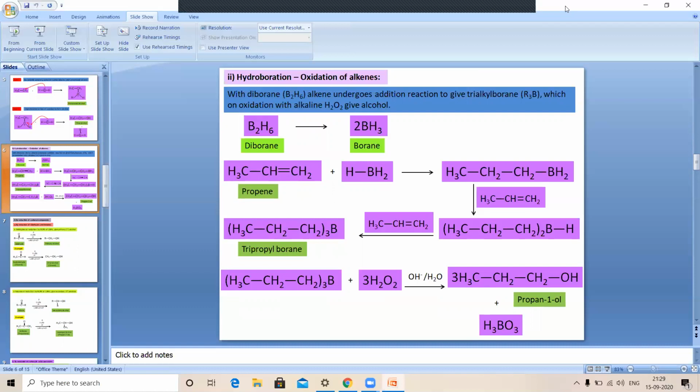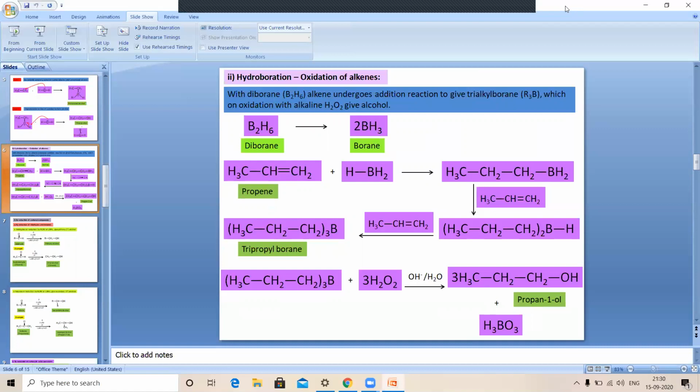Diborane gives two molecules of borane. That is B2H6, the formula of diborane, which gives 2 BH3 molecules. When alkene compounds react with the borane, the double bond is converted into a single bond.